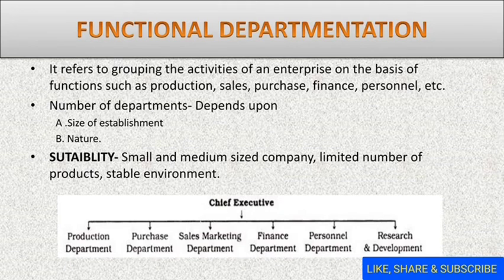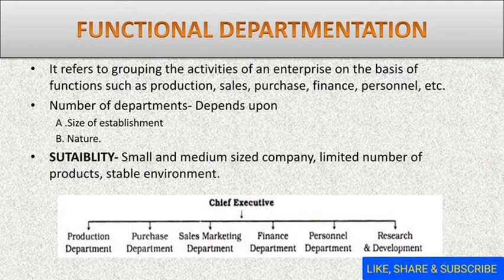The first important departmentation is the functional, meaning the departmentation which is done on the basis of the primary functions of the enterprise. Here departments are formed on the basis of primary functions like production, marketing, finance, personnel and so on. But the number of departments will depend on two important points, that is the size of the establishment and the nature of the work. So these are the important factors on which the number of departments is decided in any organization.